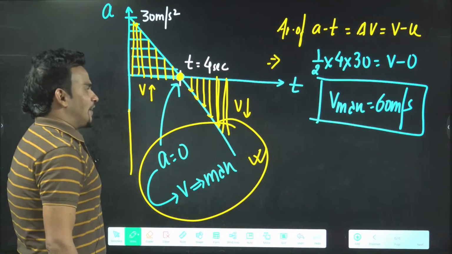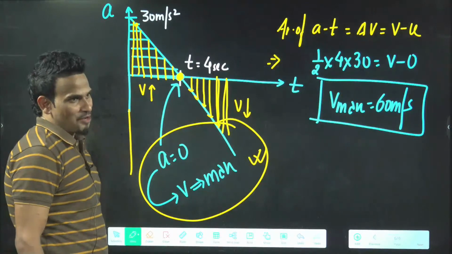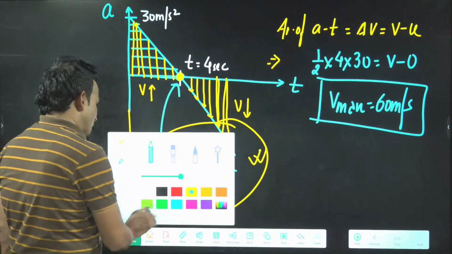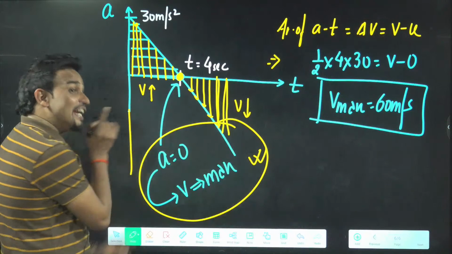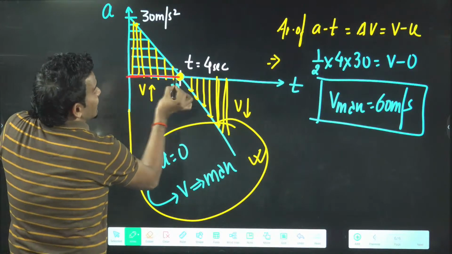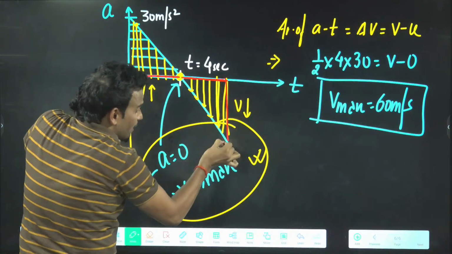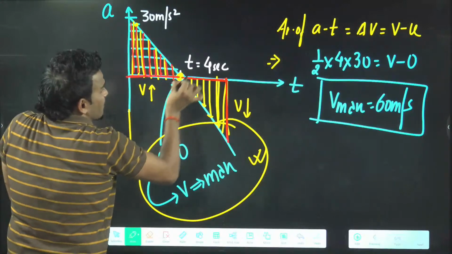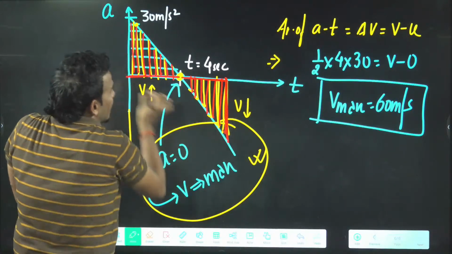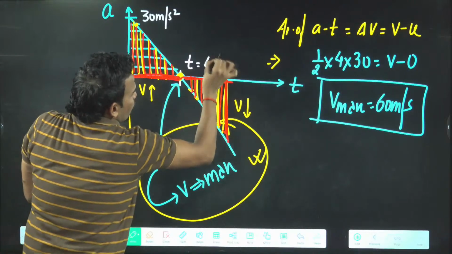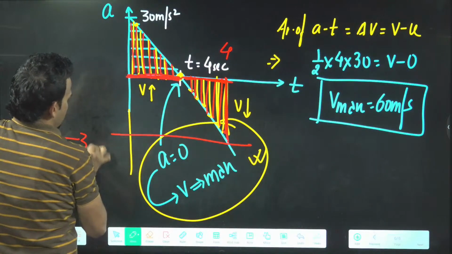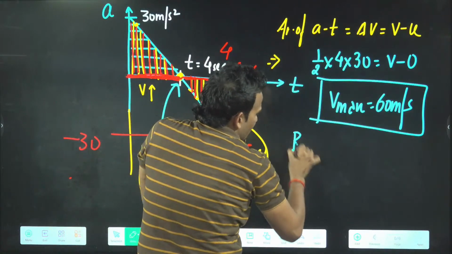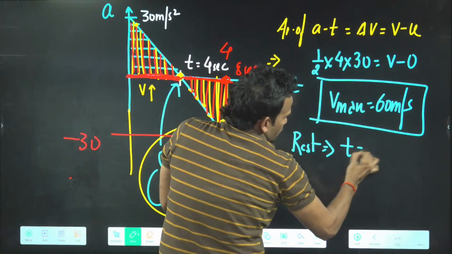Okay, when again will the particle come to rest? Can you guess? At what time again will it come to rest? 8 seconds. Same 4 seconds accelerated, same 4 seconds in the similar manner retarded. So if you want this velocity to again become 0, above area must be cancelled by below area, and for that, if this is 4, this has to be 4 and this has to be minus 30. So after 8 seconds it will come to rest. Rest will happen at t equal to 8 seconds.